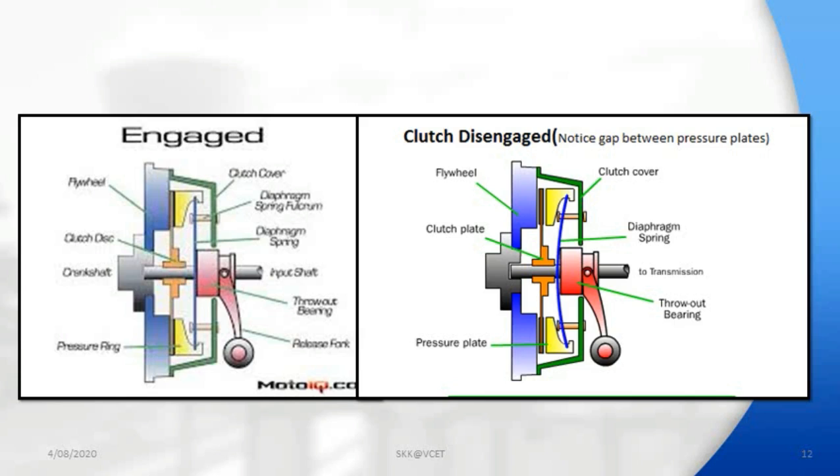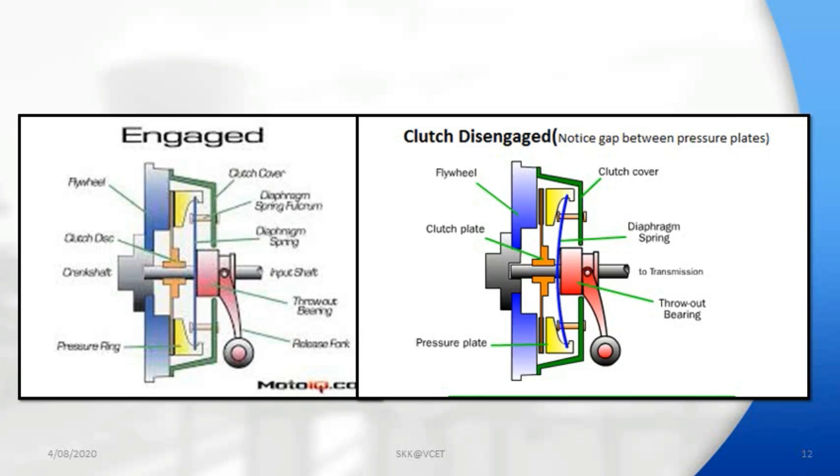While engaging, the pressure plate clutch surface always touches the flywheel; the pressure plate always pushes the friction plate to touch the flywheel. But in disengaging, the diaphragm similarly deflects in the outer direction. At that time the pressure plate will be moving in the backward direction, and the clutch plate remains as it is. That is the working of the single plate clutch.